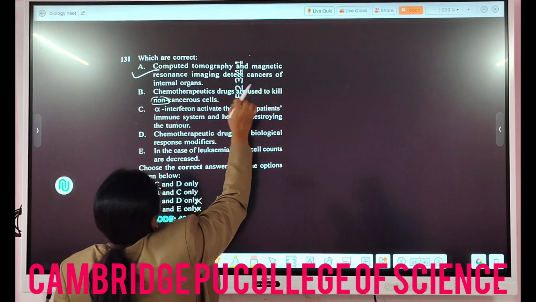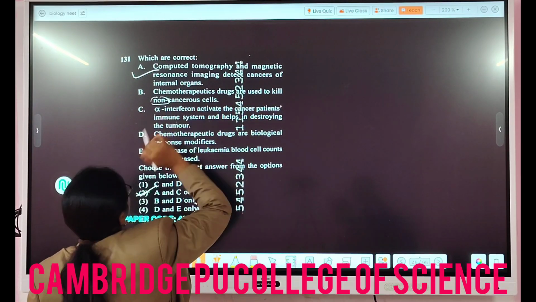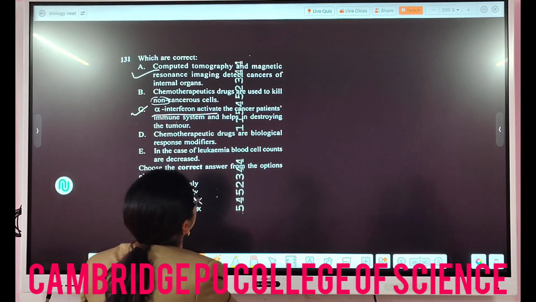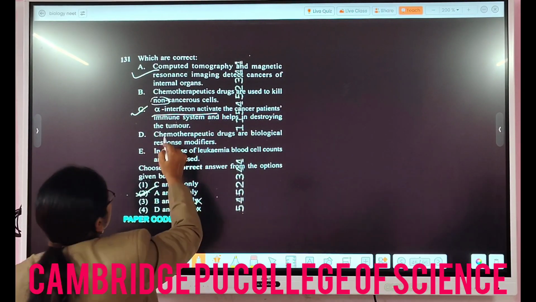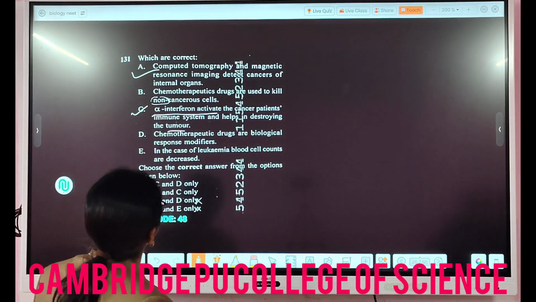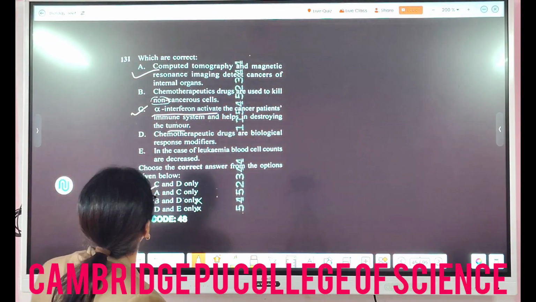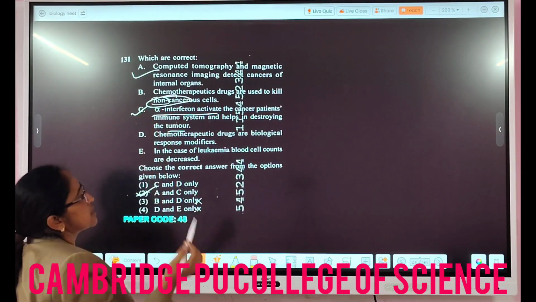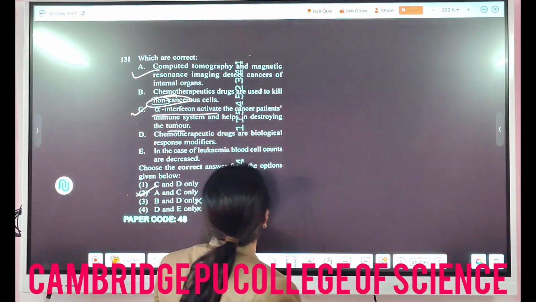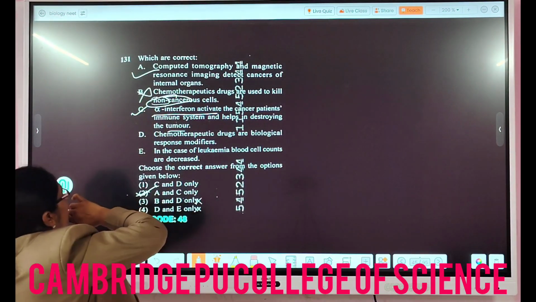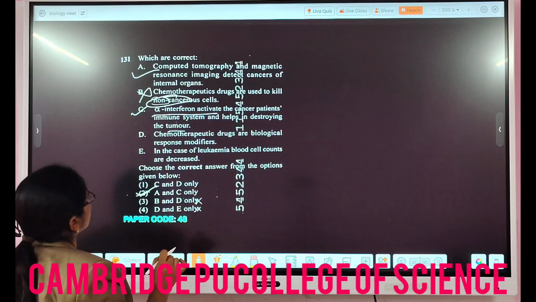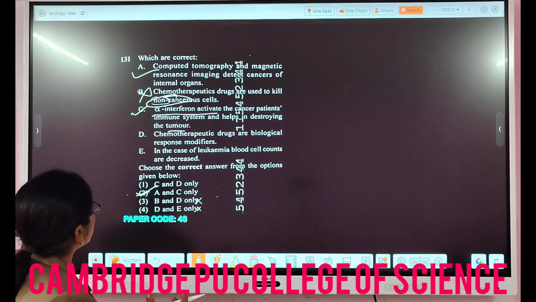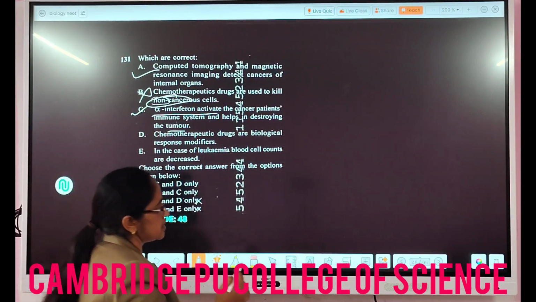That is, computed tomography and magnetic resonance imaging detect cancers of the internal organs, and C is that alpha interferon activates the cancer patient's immune system and helps in destroying the tumor. Whereas what they are saying, chemotherapeutic drugs are used to kill non-cancerous cells? We have to target the cancerous cells, right? So this is a wrong statement. And chemotherapeutic drugs are biological response modifiers? No, it's not like that. And in the case of leukemia, blood cell counts are decreased? It's not decreased, it increases.